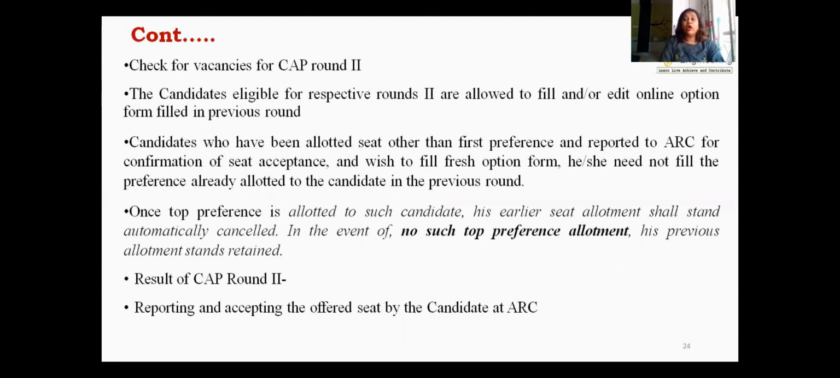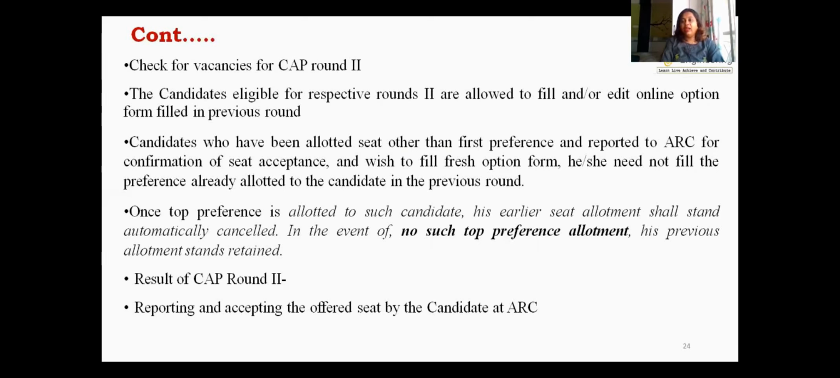Again, if you are happy with the seat allotted to you in CAP round 2, select the option freeze and visit the ARC to confirm your admission. But if you are not happy with it, then you have to select the not freeze option and go for CAP round 3, which is the final round.